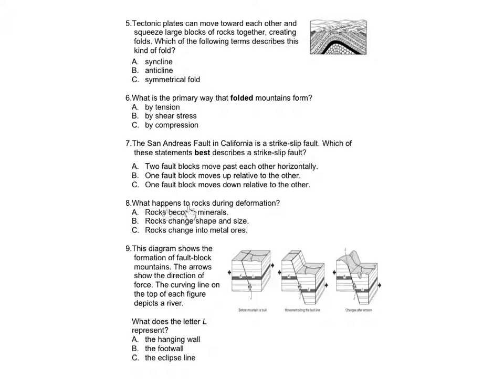Number 8. What happens to rocks during deformation? A. Rocks become minerals. B. Rocks change shape and size. C. Rocks change into metal ores. Number 9. This diagram shows the formation of fault block mountains. The arrows show the direction of the force. The curving line on the top of each figure depicts a river. What does the letter L represent? A. The hanging wall, B. The footwall, C. The eclipse line.